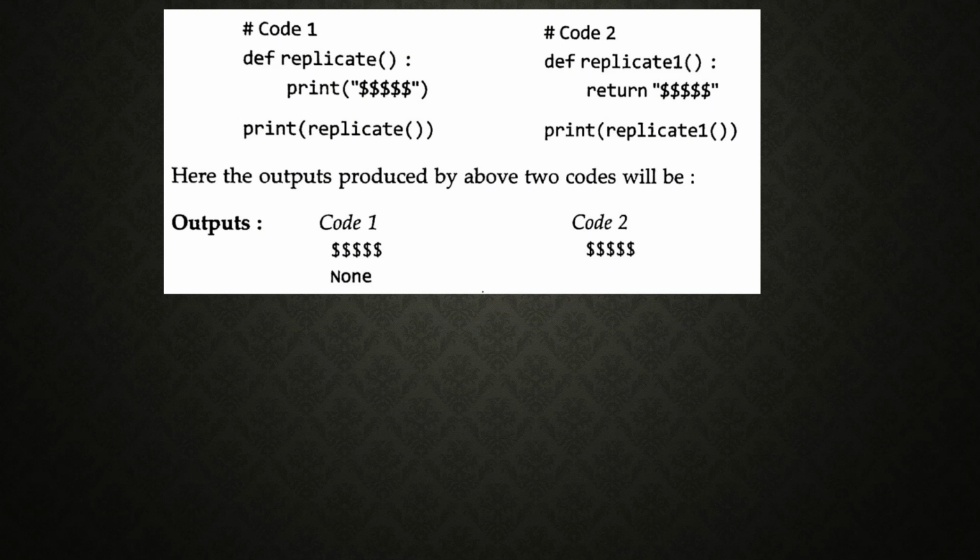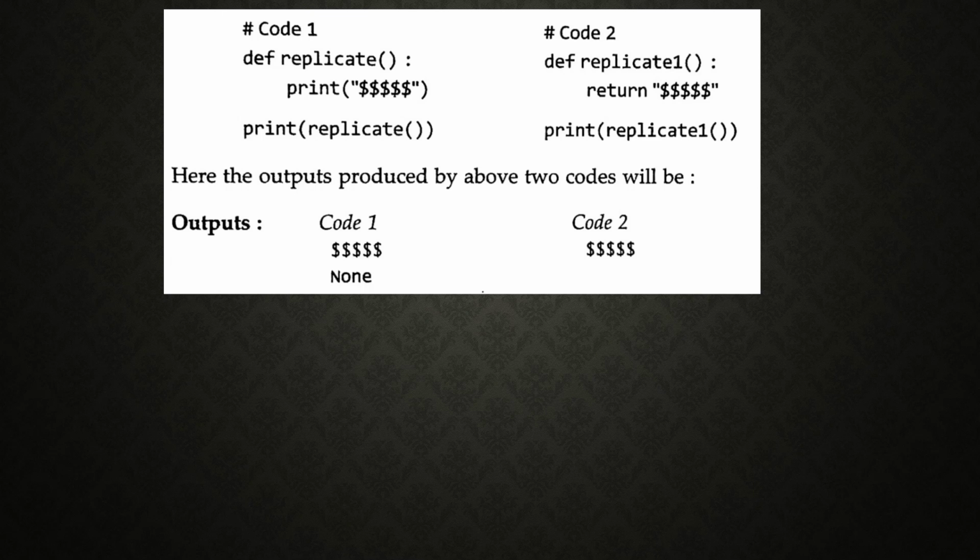So the output produced by the above code: in code one it will print dollar first, then return. Returning means you are calling the same function, but there is nothing to return, as the return statement is not there, so it will display None. So first it will display dollar, then it will display None.